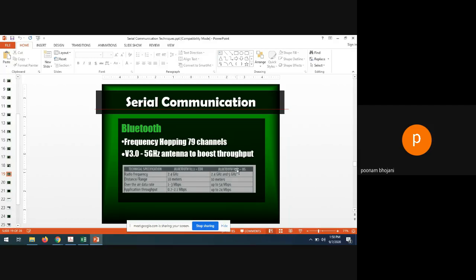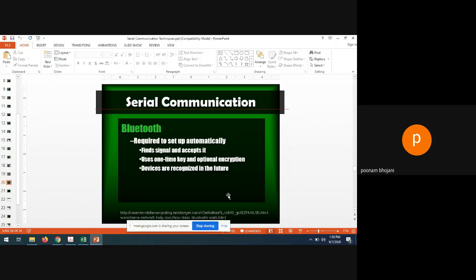And here in the third version, the radio frequency can vary from 2.4 gigahertz to 5 gigahertz. Range is the same. Yes, the data transfer rate is increased up to 54 Mbps, and you can get application throughput of almost up to 24 Mbps minimum.